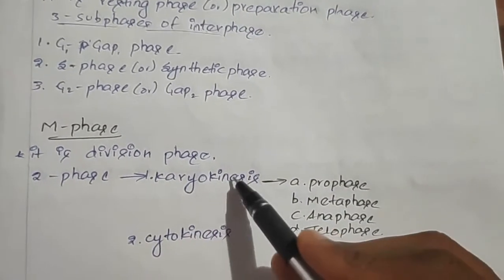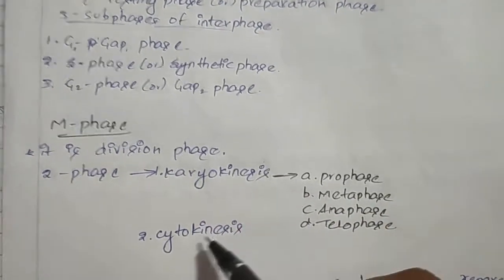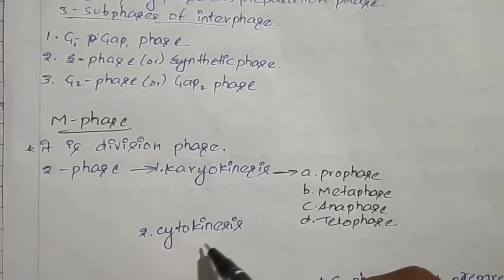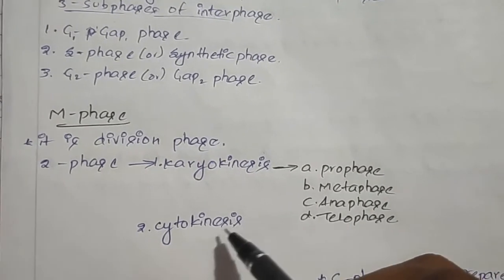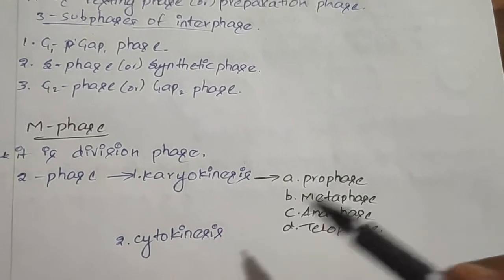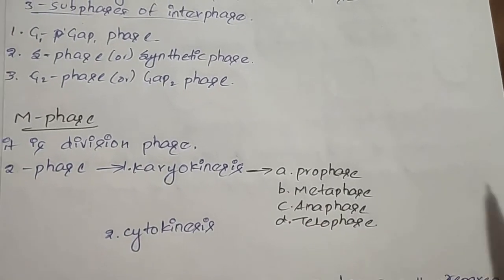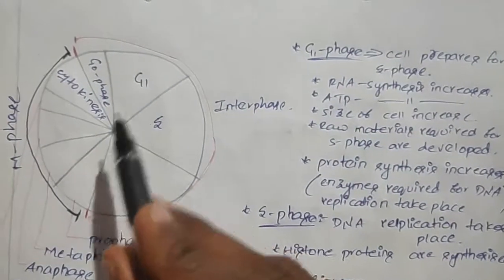Karyo means nucleus, kinesis means division. So karyokinesis means nucleus division takes place. Cytokinesis means cytoplasm division takes place. Karyokinesis is again divided into four subphases: prophase, metaphase, anaphase, and telophase. This is the cell cycle.